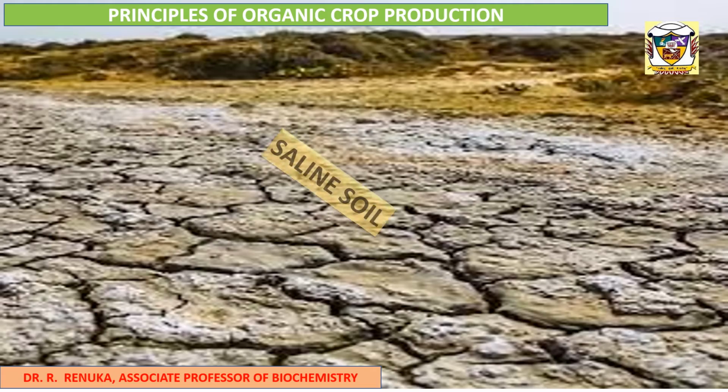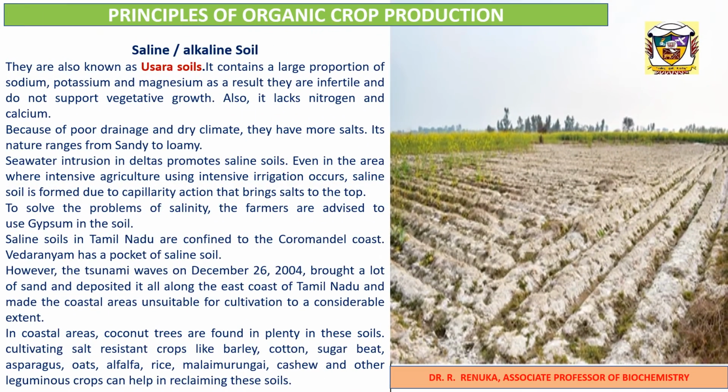Next comes saline soil. This type of soil is called Usara soil according to the ancient classification of soil. Usara means infertile. This type of soil contains a large proportion of sodium, potassium and magnesium. As a result, they are infertile and do not support any vegetative growth. Also, it lacks nitrogen and calcium. Because of poor drainage and dry climate, they have more salts. Its nature ranges from sandy to loamy.